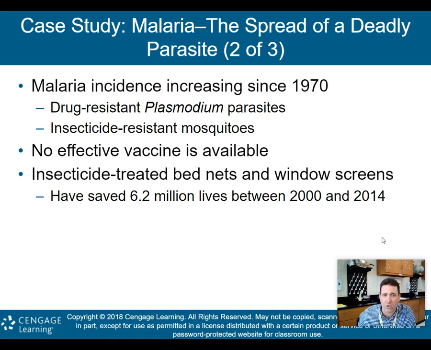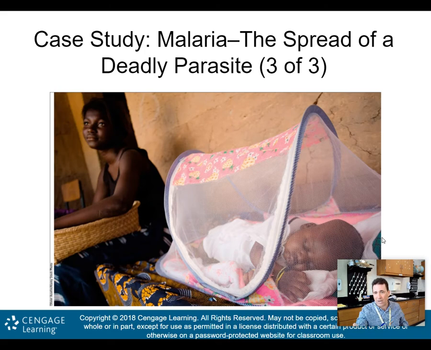Insecticide-treated bed nets and window screens have saved 6.2 million lives between 2000 and 2014. So what do we mean by that? Well, here we go. You'll notice this is an insecticide-treated mosquito net that this baby is sleeping under. It is treated with insecticides so that the mosquitoes don't want to go near it. And so this baby will not get bitten by a mosquito while sleeping. And obviously this has helped save many millions of lives over the past 20 or so years.